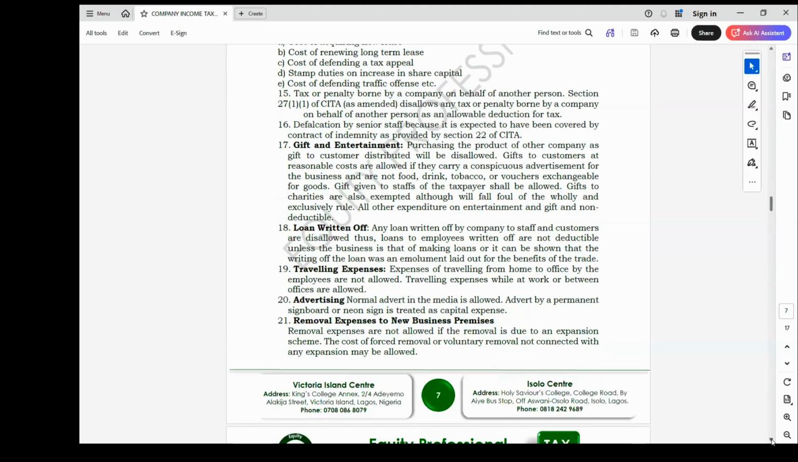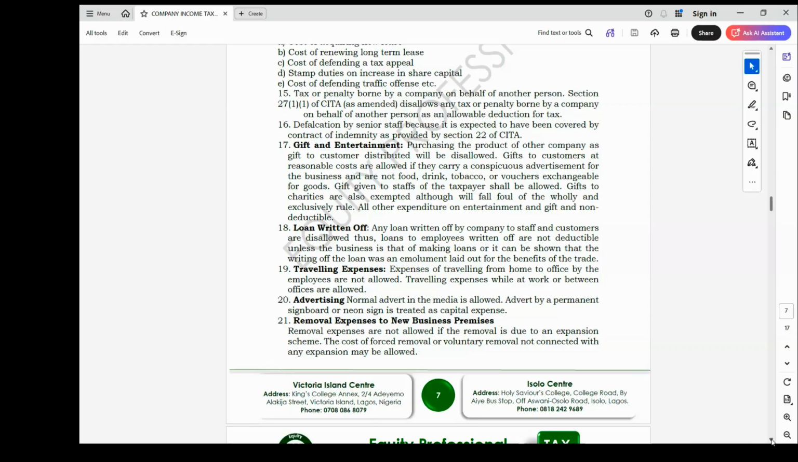Advertising in a form of a permanent nature, that is, where you erect a billboard or a signpost that is permanent in nature, will be disallowed, because you are going to capitalize that item and it will be considered for capital allowance purposes. But advertising that is not capital in nature will be allowed.